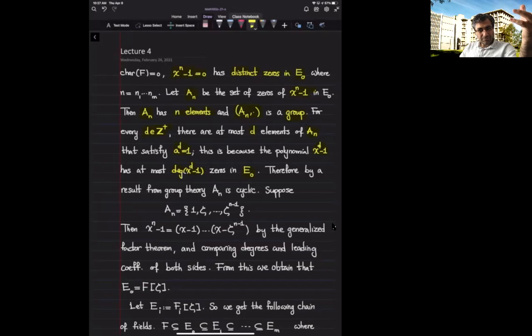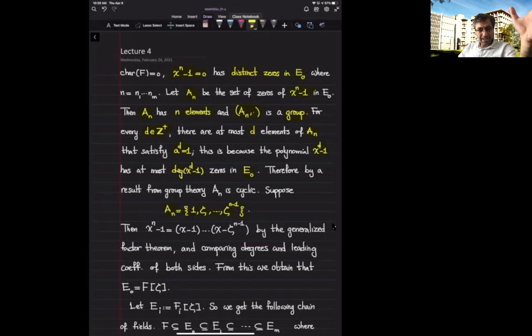From group theory, we know that if I give you a group G, and I tell you that inside this group, for every positive integer d, the number of elements that, raised to the power d, end up being 1 is at most d, then the group is cyclic. This we've seen before. Therefore, A sub n is a cyclic group, generated by some element that we denote by zeta. So it is zeta, zeta squared, and so on. And because it has n elements, the multiplicative order of zeta is precisely n.